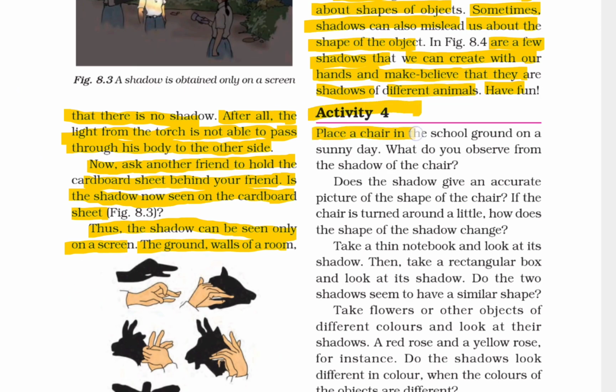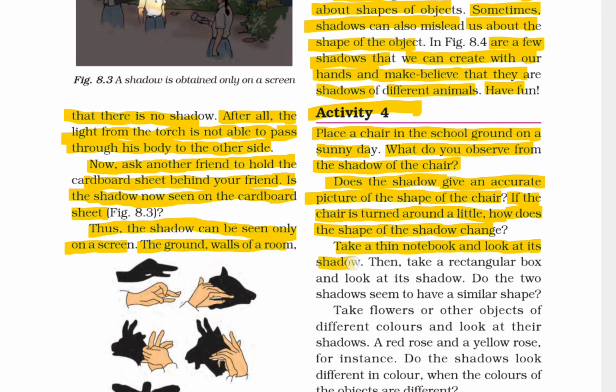Activity 4. Place a chair in the school ground on a sunny day. What do you observe from the shadow of the chair? Thus, the shadow gives an accurate picture of the shape of the chair. If the chair is turned around a little, how does the shape of the shadow change? Take a thin notebook and look at its shadow. Then take a rectangular box and look at its shadow. Do the two shadows seem to have a similar shape?